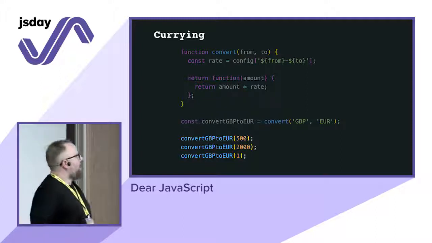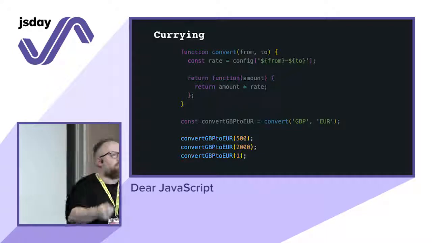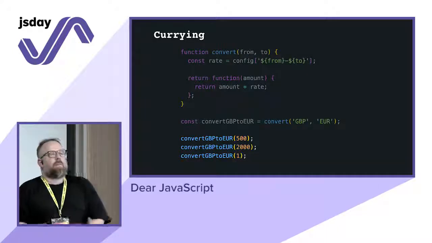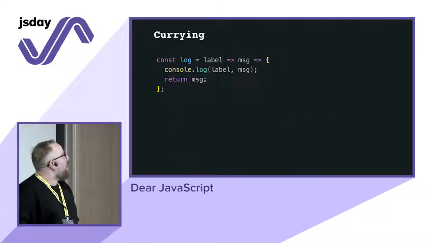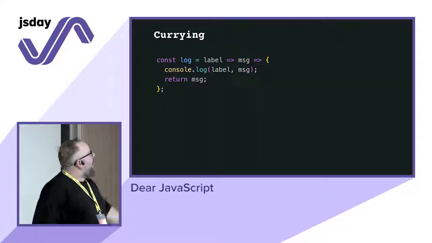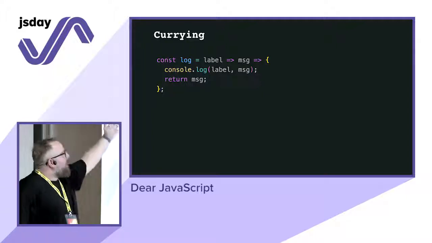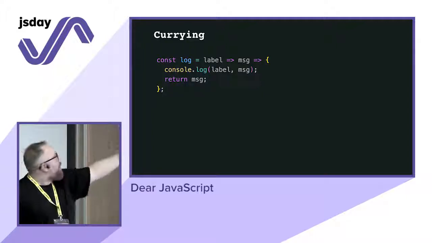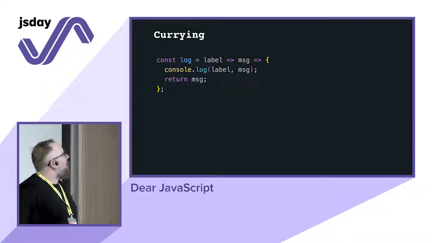Almost. So that's probably an example that's more useful than the add-to example, for instance. Another trick that I use sometimes in my code, when I just want to experiment or it's not something ready for production, is using currying in this way. I have a log function that accepts a label and returns a function with a message, and then I put the output of the message itself into the console.